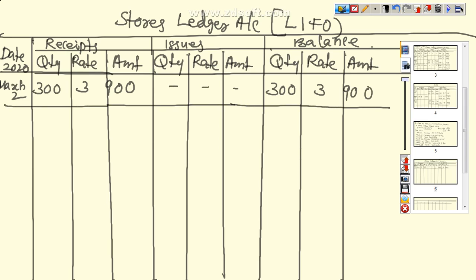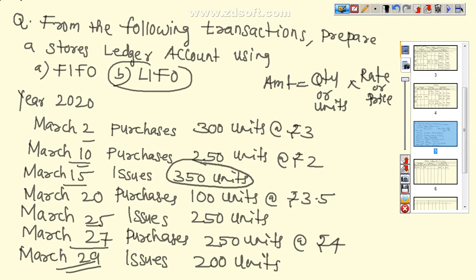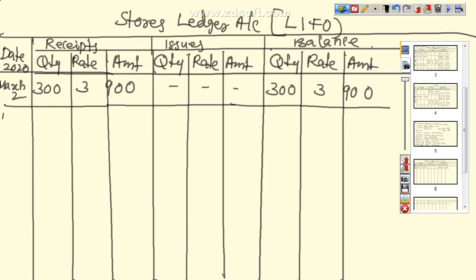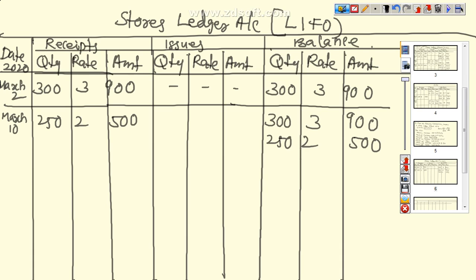After this, next transaction, again we are purchasing 250 units at the rate of 2. So here we write March 10, 250 units at the rate of 2 is equal to 500. Now again we have to write the balance, but we have to take the previous balance also. So already we have 300 units at the rate of 3, that is equal to 900. Now we have purchased 250 units at the rate of 2, that is equal to 500.